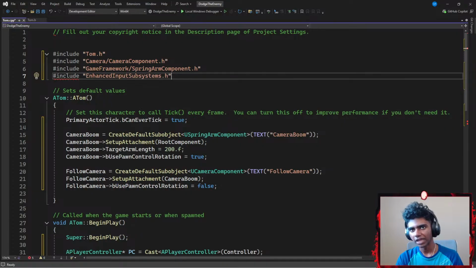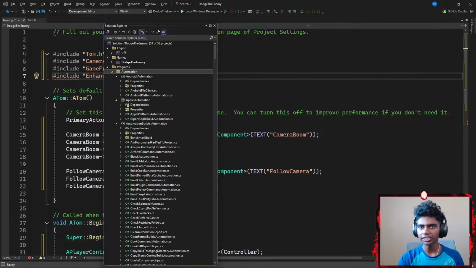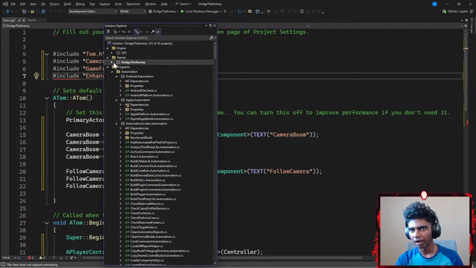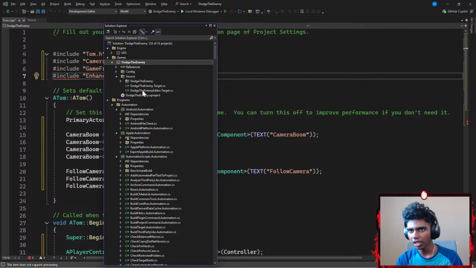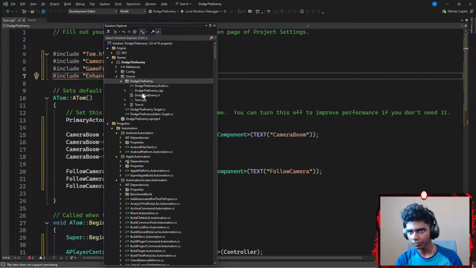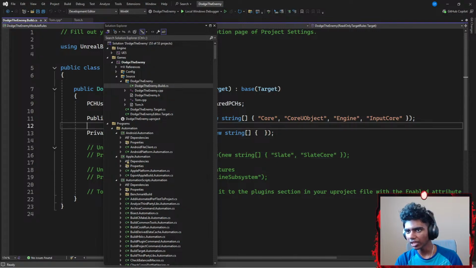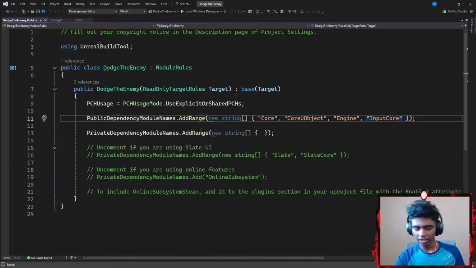Let's see. Maybe I'm gonna go with Control Alt L to get my details panel here. I'm gonna go over my project name, which is DodgeTheEnemy, and extend that. Then I'm gonna go with source and extend that as well. I'm gonna find my build.cs file real quick. Okay, there we go, my DodgeTheEnemy.build.cs file. It does not have enhanced input here, so I'm gonna add a comma